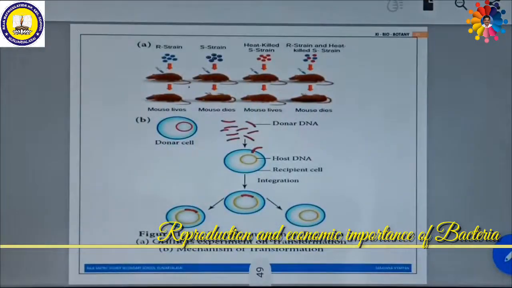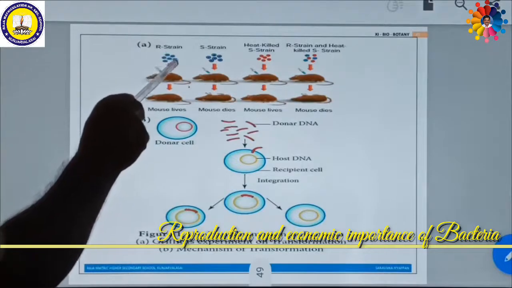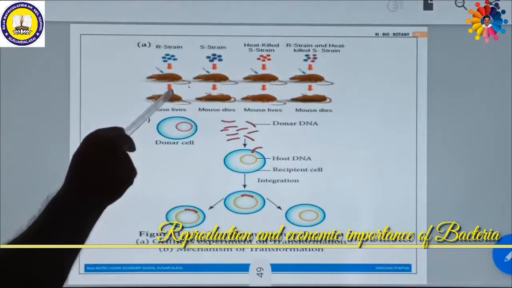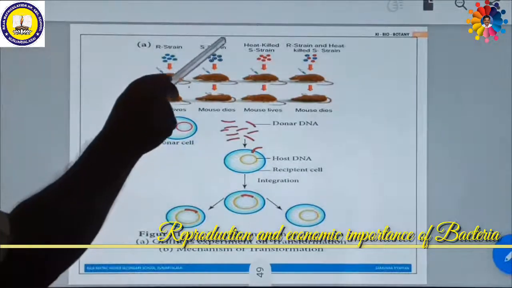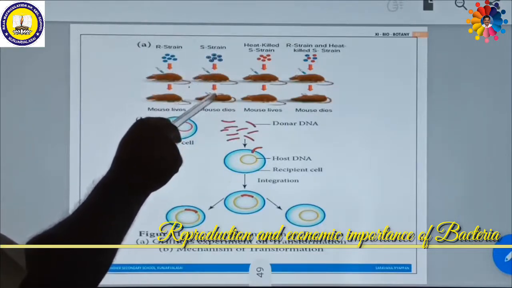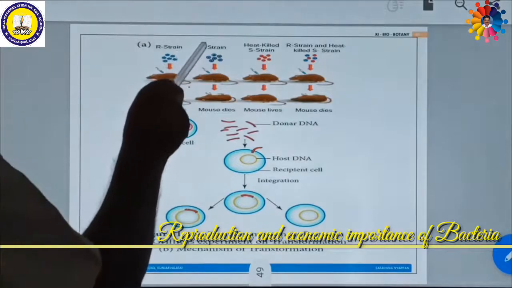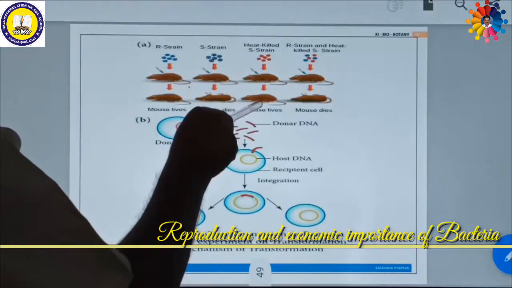Look at the picture. This is the R strain. Griffith injected this R strain into the mouse. The mouse stayed alive, which means it did not kill. Then he used the smooth strain. When the smooth strain was injected, the mouse died. Then he killed the smooth strain by heat and injected it, and the mouse stayed alive.